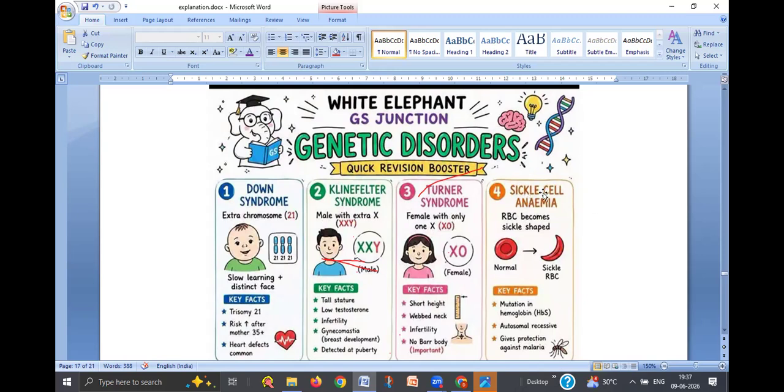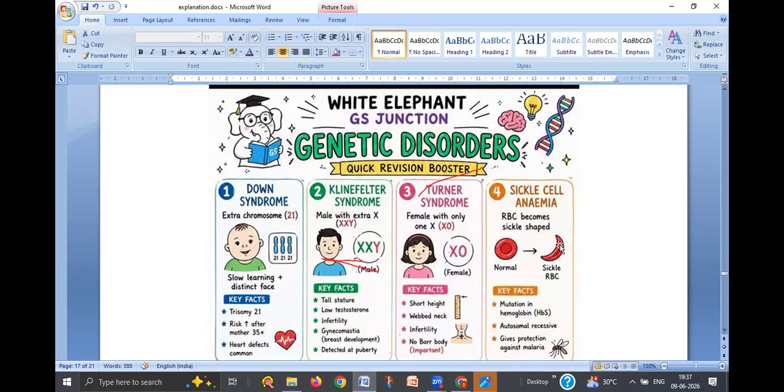And sickle cell anemia is not sex linked. This is an autosomal recessive problem. The shape of the normal red blood cell is shifted to sickle shape. That is called sickle cell anemia.